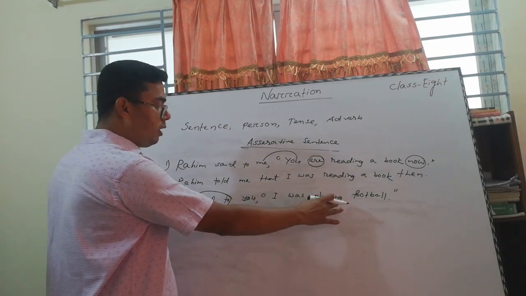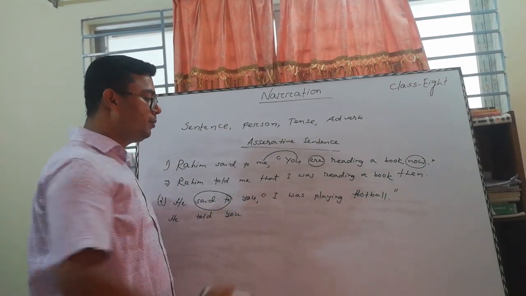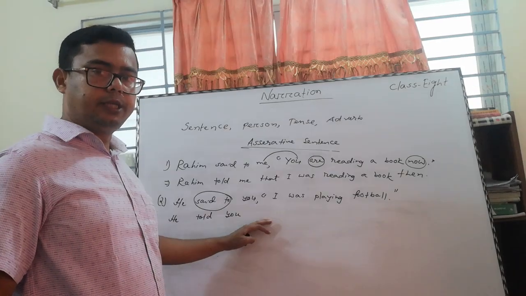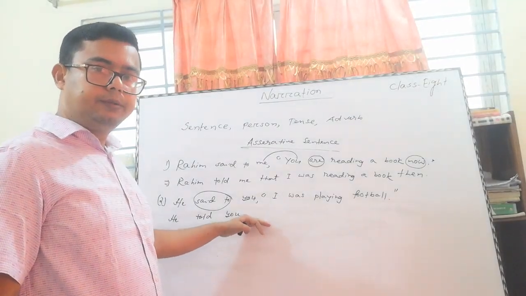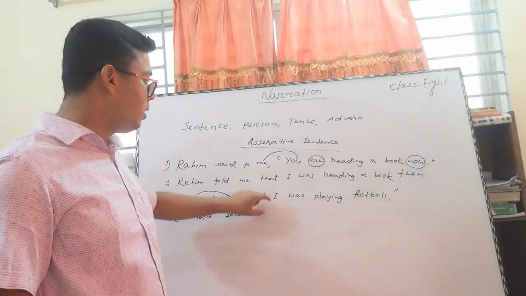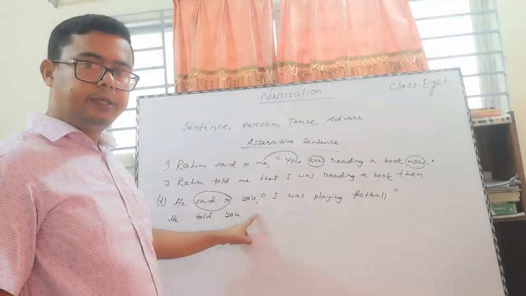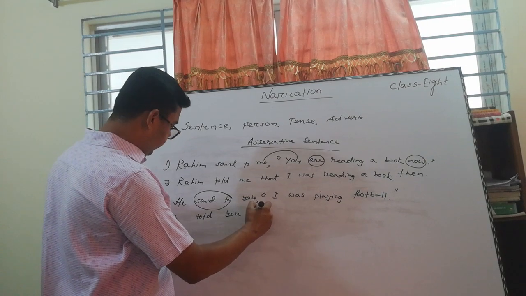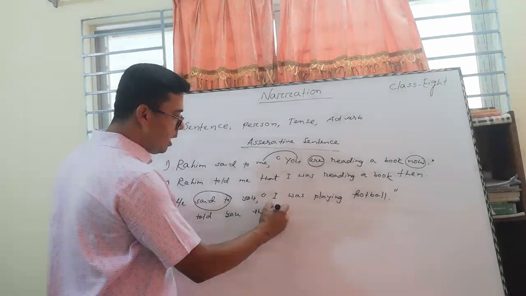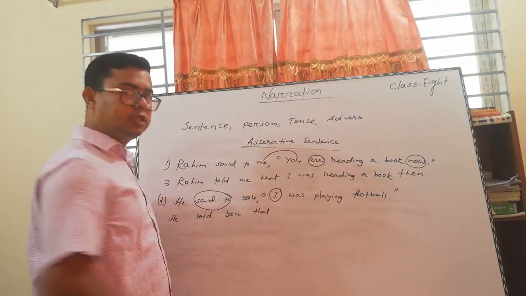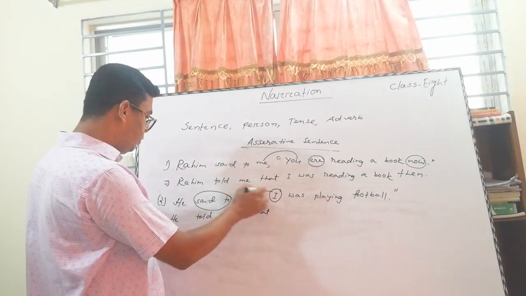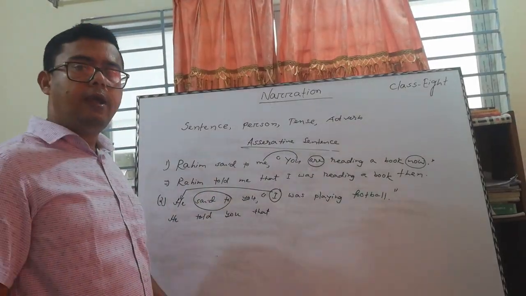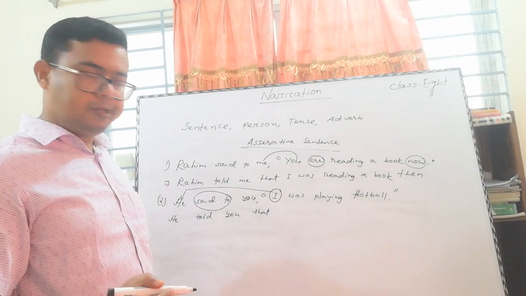According to the assertive rule, we are bound to use a conjunction here instead of the inverted comma. Then it should be "that." "I" is first person, so it should follow the subject of the reporting verb according to the rules.